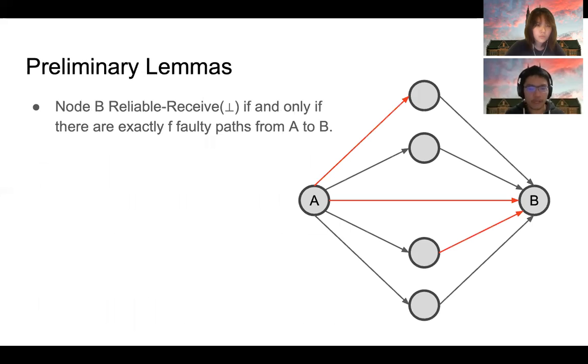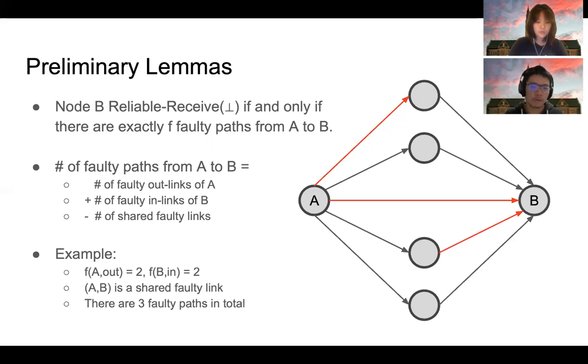We can observe a really important result. Let's again use the example of node A reliably broadcasting message M and node B reliably receiving from it. The result is that node B reliably receives an empty message from A if and only if there are exactly f faulty passes from A to B. We can easily check that this lemma is true because of our definition of reliable receive and our assumption that N equals 2f+1. We can also calculate the number of such faulty passes from A to B.